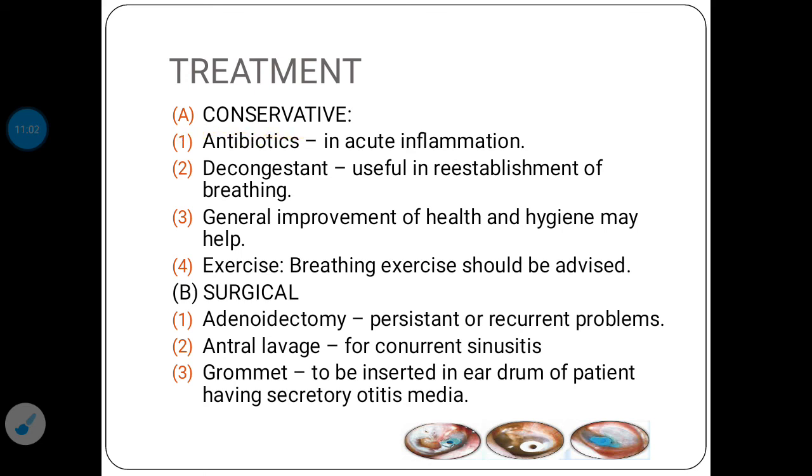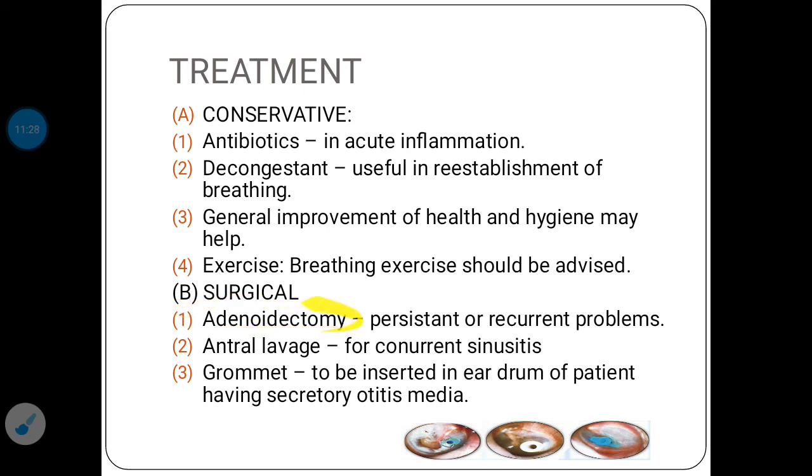So it can be done with the help of antibiotics where there is presence of acute inflammation, and decongestants, which help in re-establishment of breathing. General improvement of health and hygiene will also help, and breathing exercises should be advised in the conservative treatment.